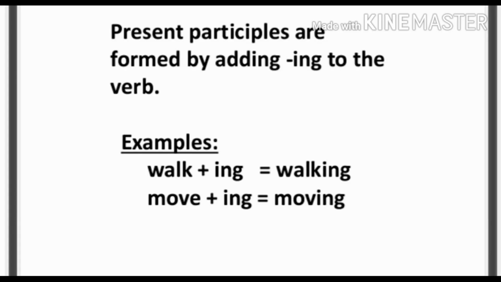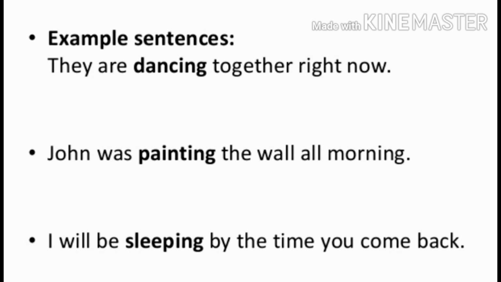Present participle. We form present participle by adding ing to the base form of the verb. For example, walk, walking, move, moving. Example, they are dancing together right now.